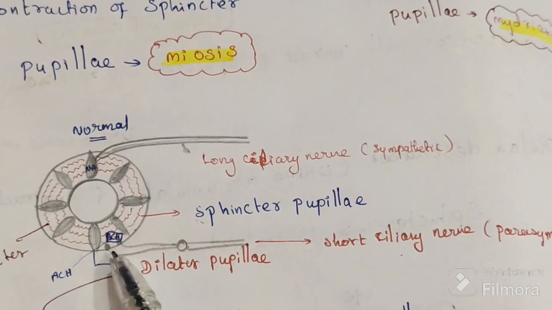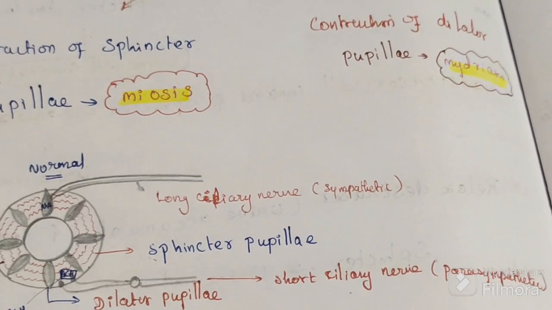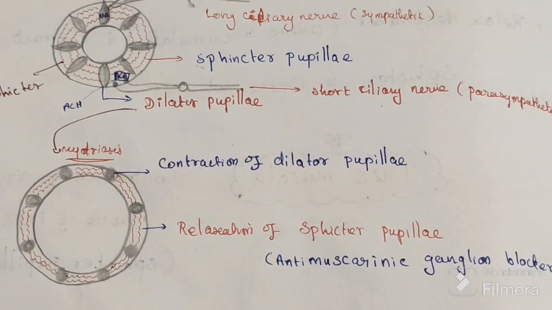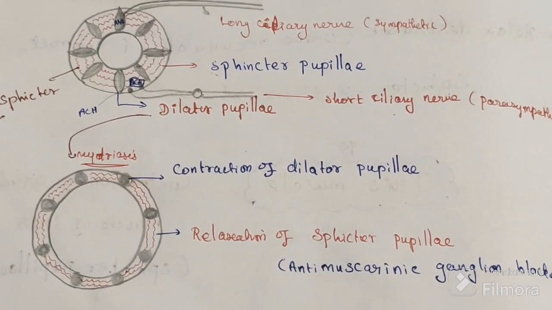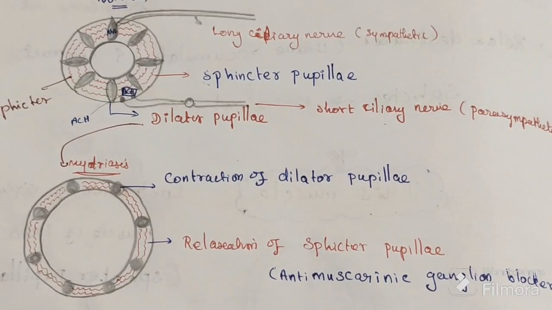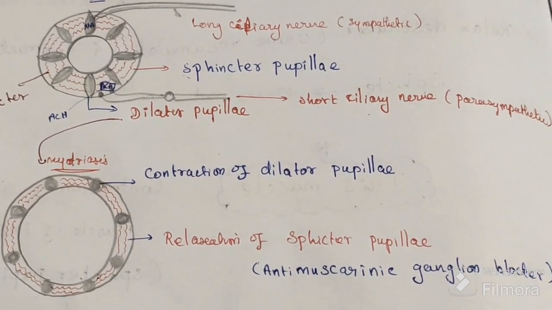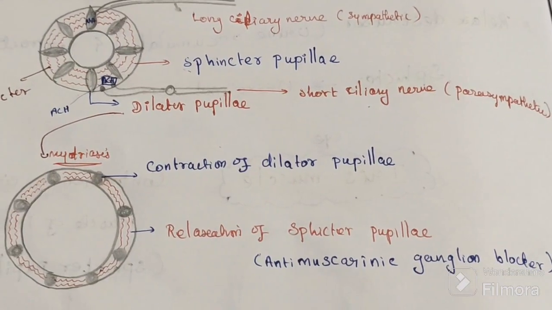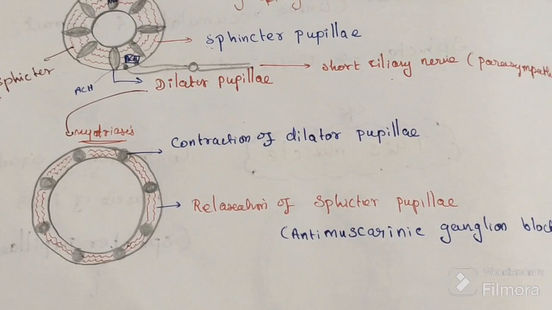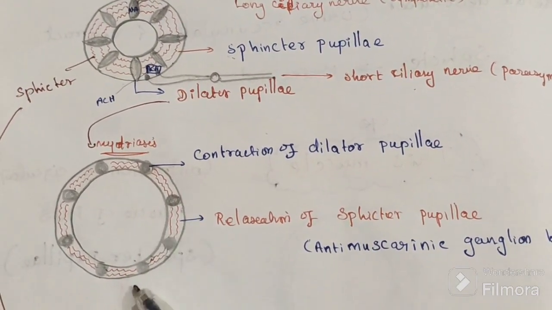This one is the dilator. The dilator pupillae contracting causes mydriasis. The dilator pupillae are radial muscles. When the dilator pupillae contract together, the pupil is dilated.